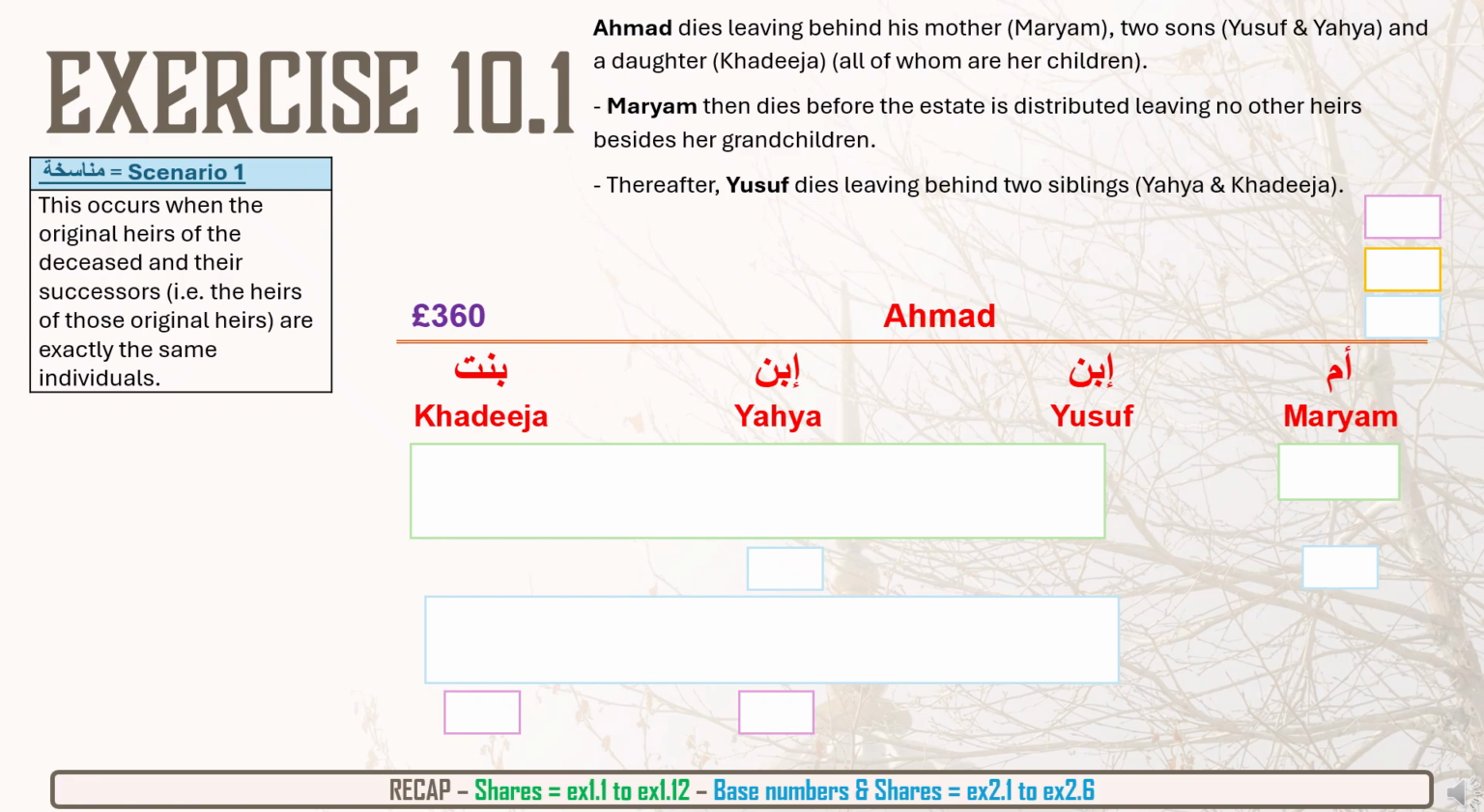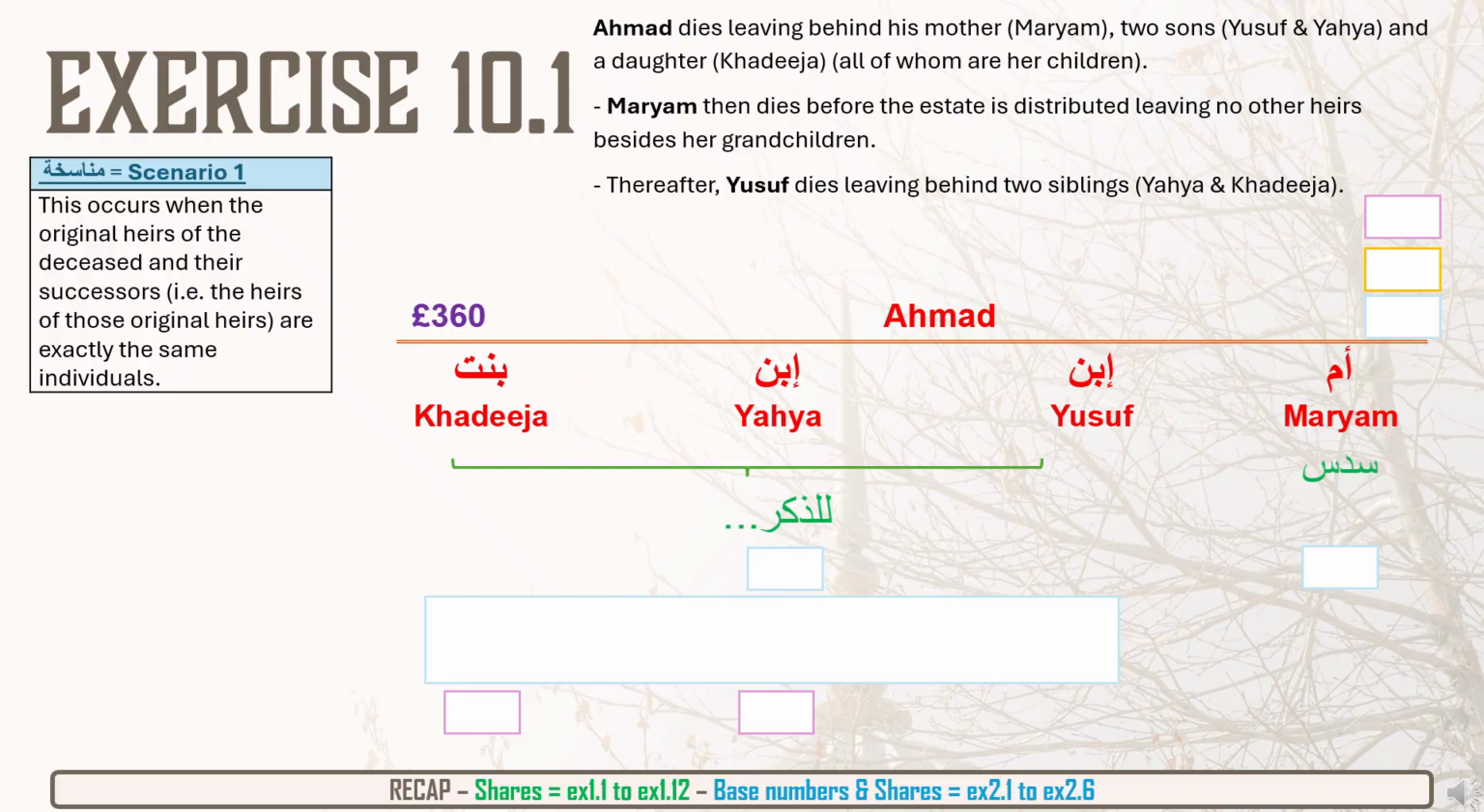So we'll start off first by giving out the shares for Ahmad. His mother gets sudus because they are children. His sons and daughter will get lidhakar between them. Next, we choose a base number. Well, there's only one fraction, so the base number is going to be 6. Sudus of 6 for the mother is 1, and the remaining 5 shares go to the children.